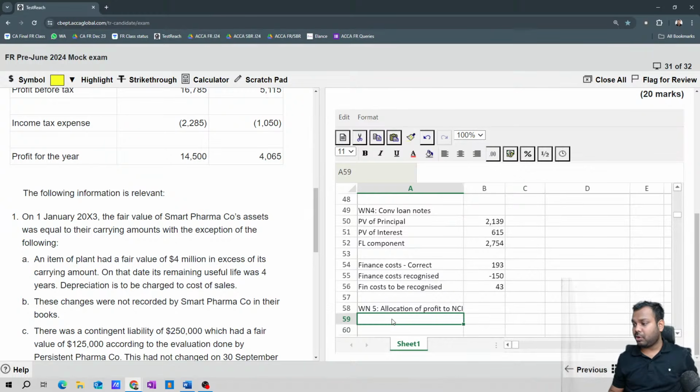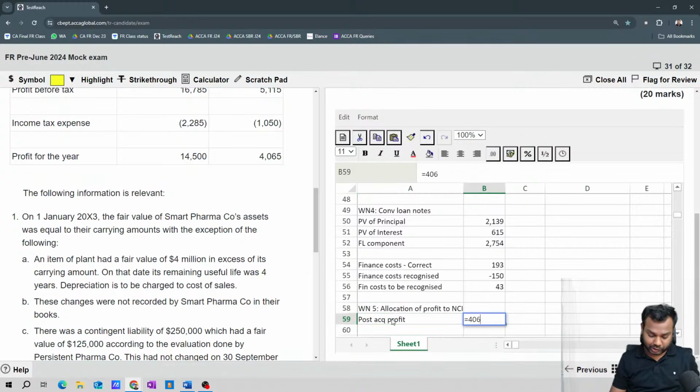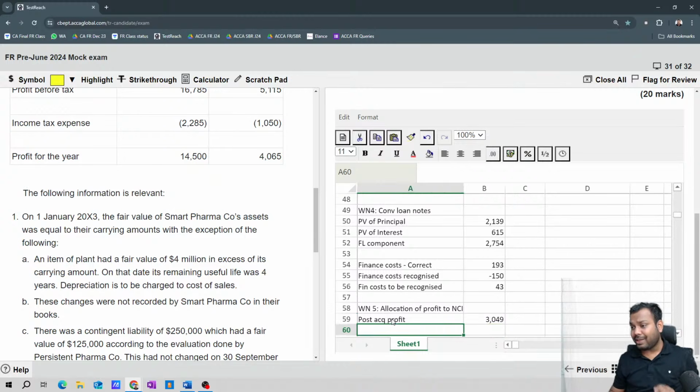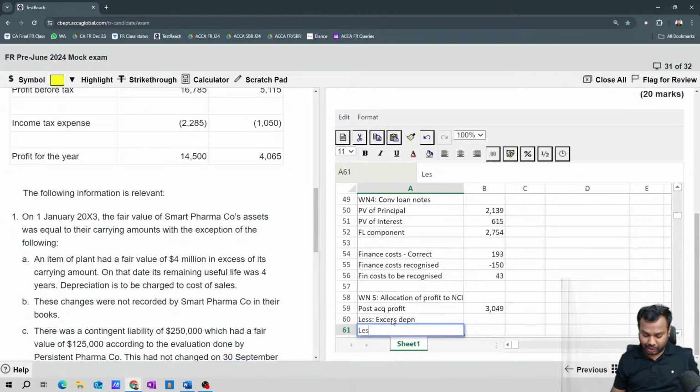Okay. Now what is the amount of profit? So now tell me, what is the post acquisition profit of NCI? It is equal to 4065 into 9 by 12. This is the post acquisition profit of NCI. Now what are the adjustments made to the profit of NCI? So the first adjustment is excess depreciation on account of fair value adjustment. Then the adjustment will be for goodwill impairment.